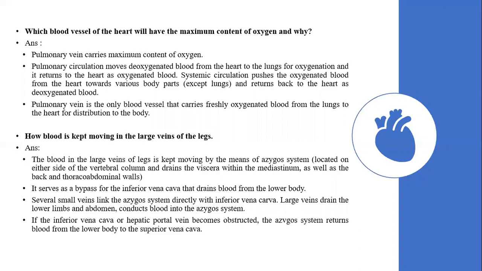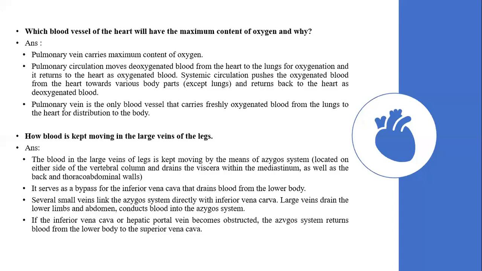Several small veins link the azygous system directly with the inferior vena cava, and as this large vein drains the lower limbs and the abdomen, it conducts blood into the azygous system. It comes from the lower limbs and also the abdominal region. So if the inferior vena cava or the hepatic portal vein becomes obstructed, the azygous system returns blood from the lower body to the superior vena cava.